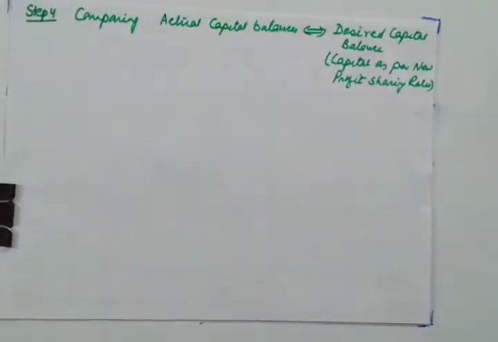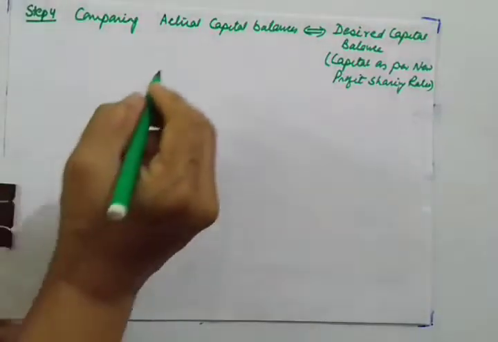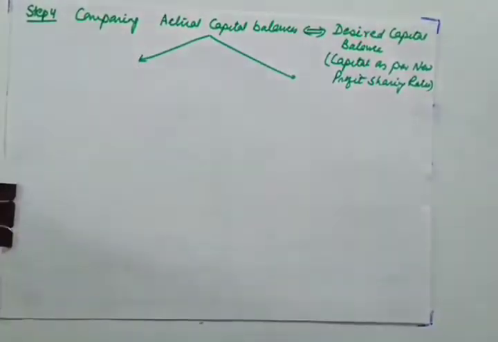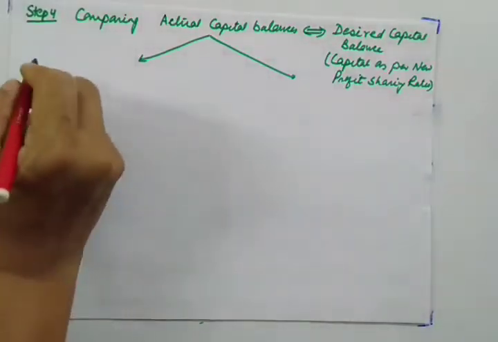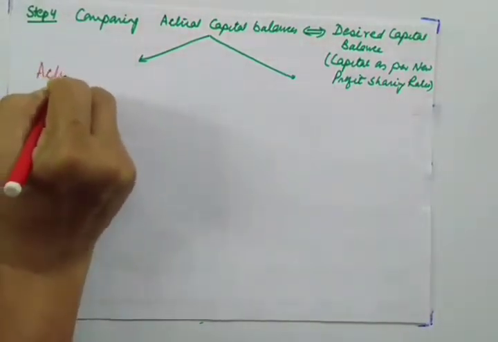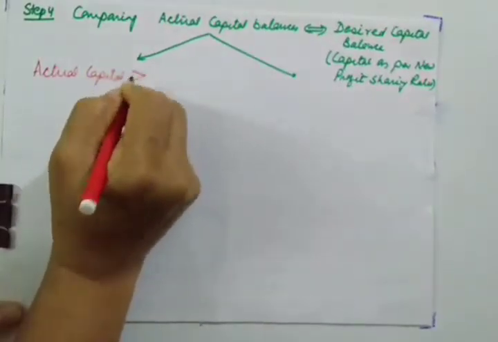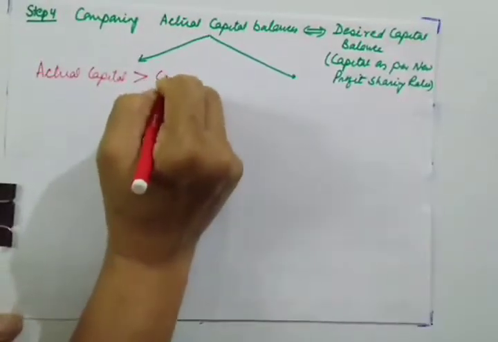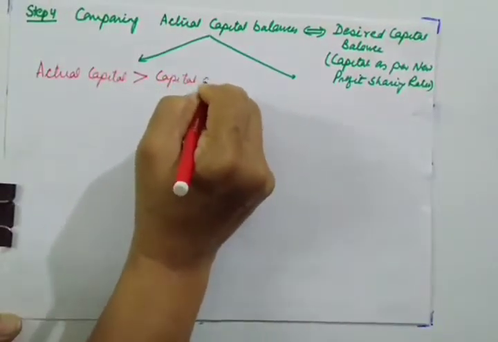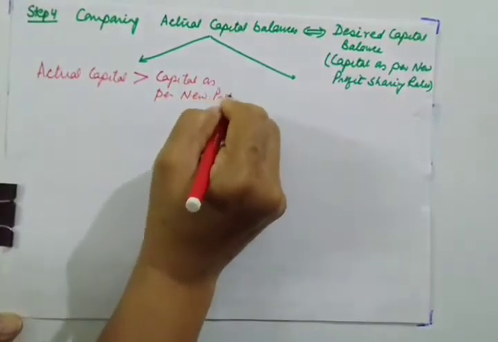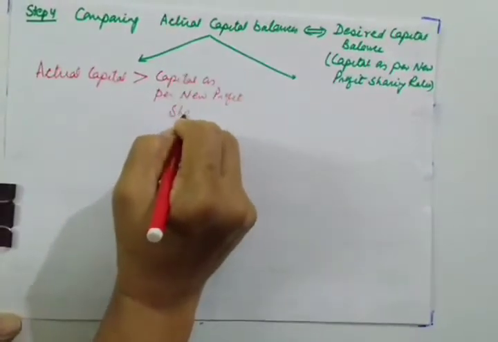So while comparing, you know that there will be two possibilities whenever we go for comparison. So two situations will arise when you do comparison. Let us see those two situations. Number one, when the actual capital is more than the capital as per new profit sharing ratio.